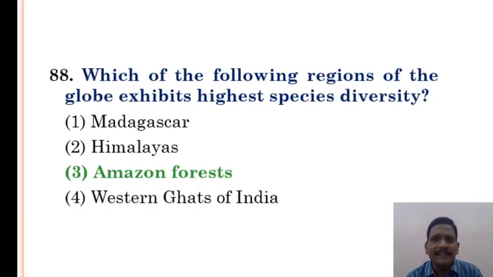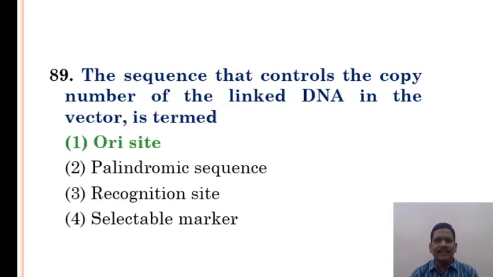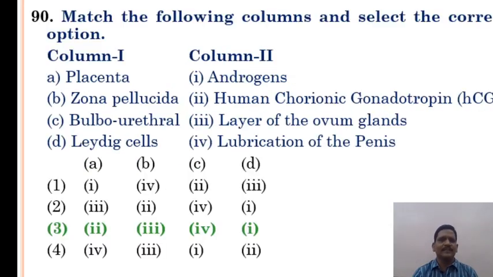Which of the following regions of the globe exhibits the highest species diversity? Amazon forest has the highest species diversity is the correct answer. The sequence that controls the copy number of the linked DNA in the vector is termed the ori site. Option 1 is the correct answer.